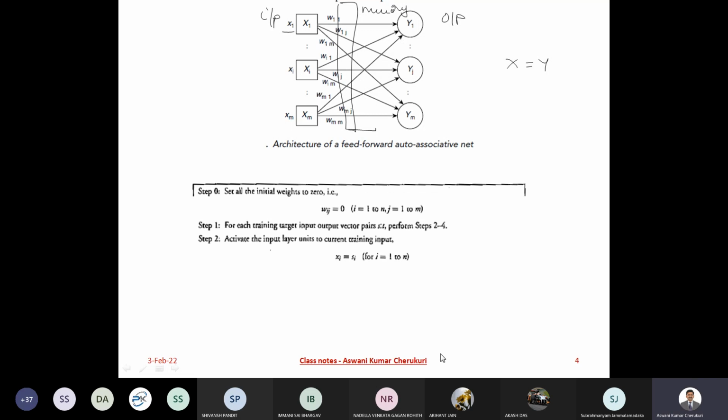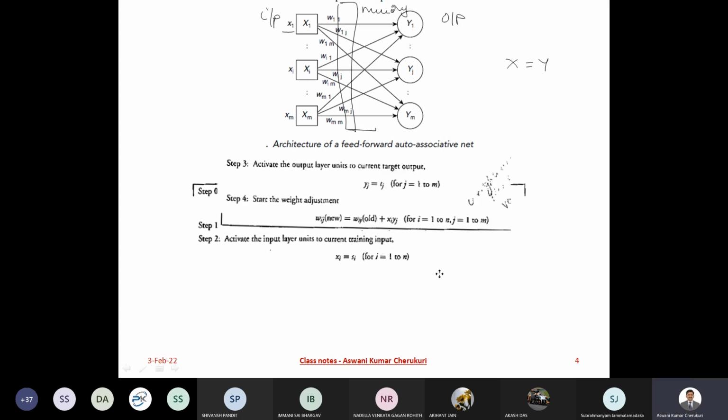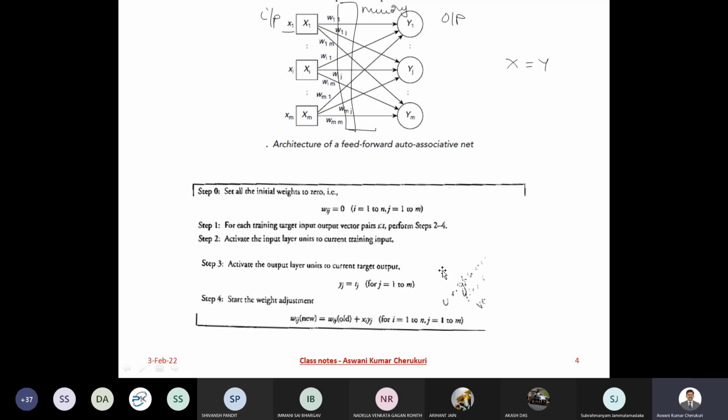You can notice that I'm going to initialize all the connection weights to zero, and I take the input-output vectors s and t.